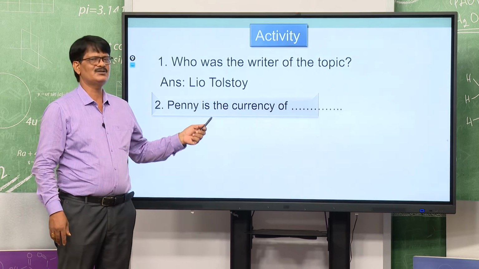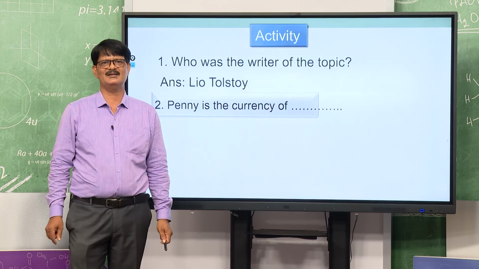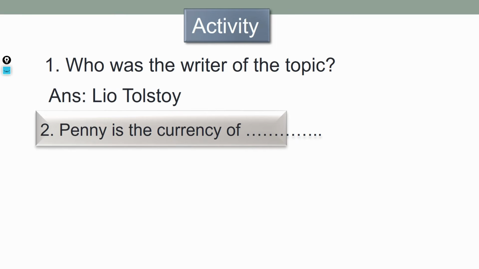The next question we will go to. Penny is the currency of dash. Okay. Who can say please? Yes, you see, the penny is the currency of Britain. Okay. And the third question we have to go to.